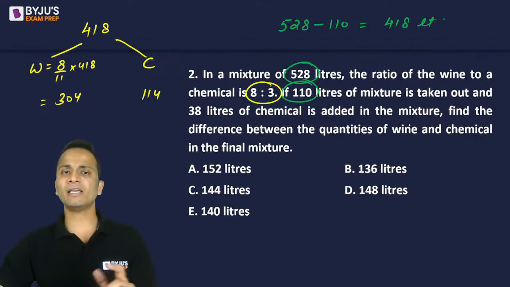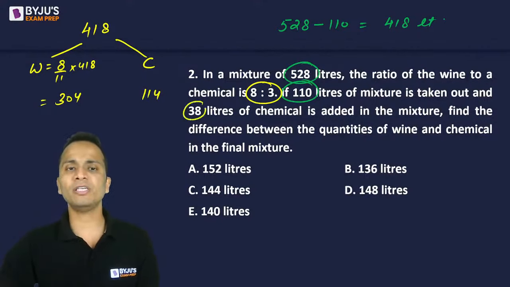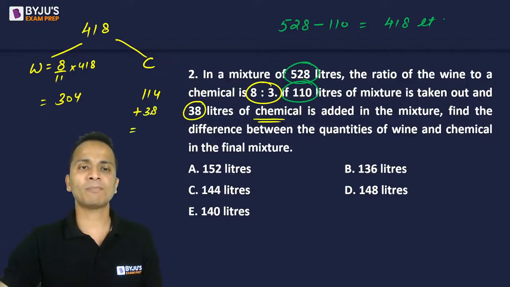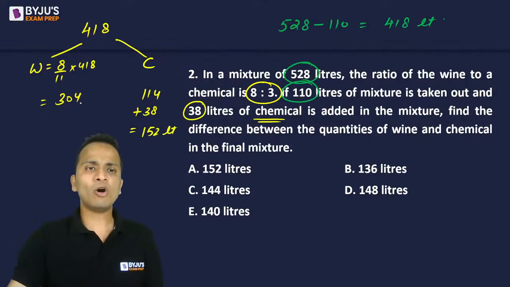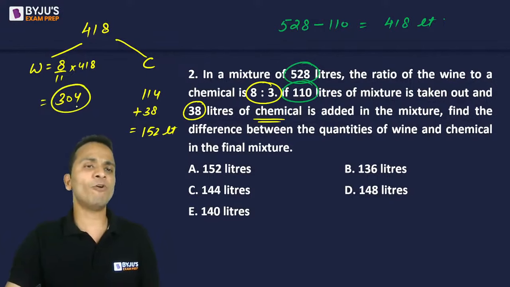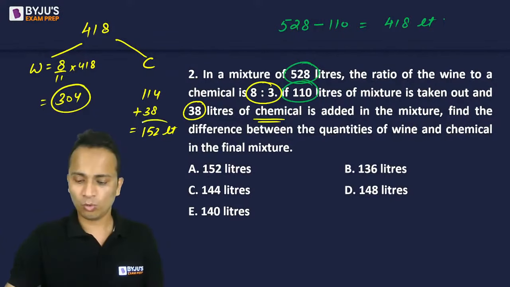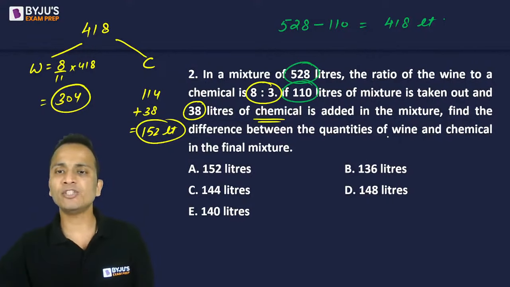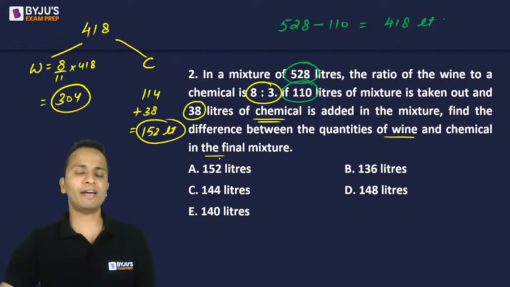अब इसके अंदर क्या किया, रिमूव करने के बाद we added 38 liters of chemical. So now new quantity of chemical will be plus 38 liters, and this will come out to be 152 liters. So now overall we have 304 liters of wine and 152 liters of chemical. Okay, now we have to find out the difference between the quantities of wine and chemical in the final mixture.